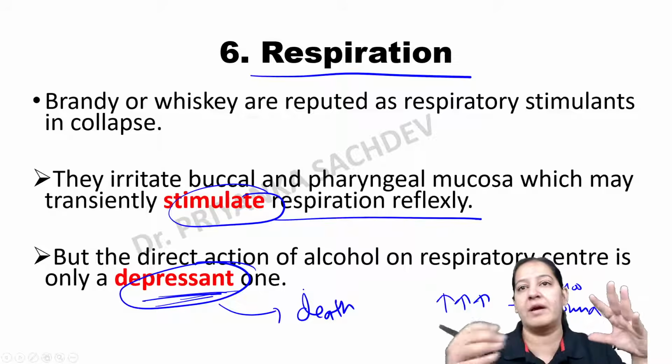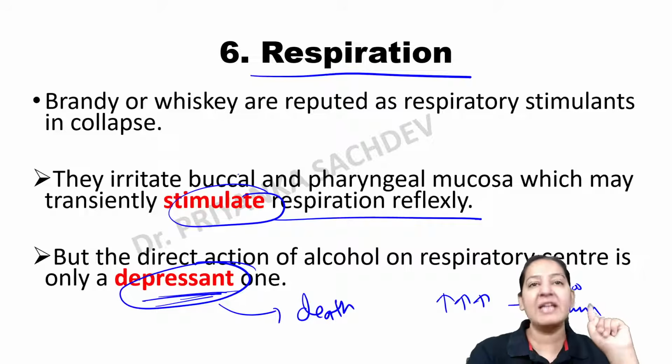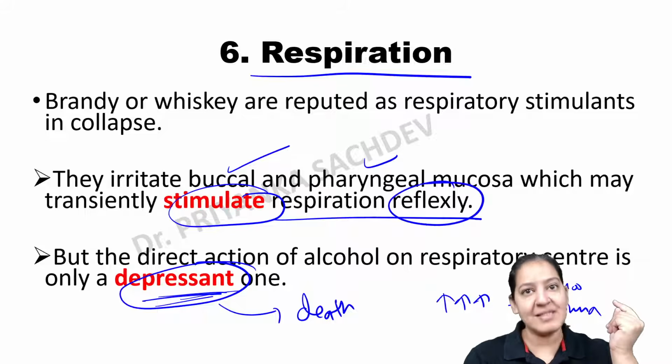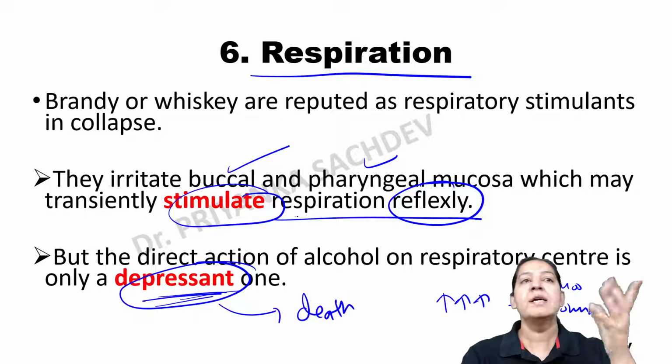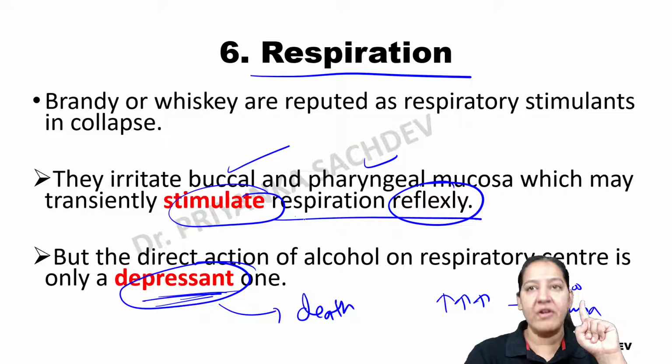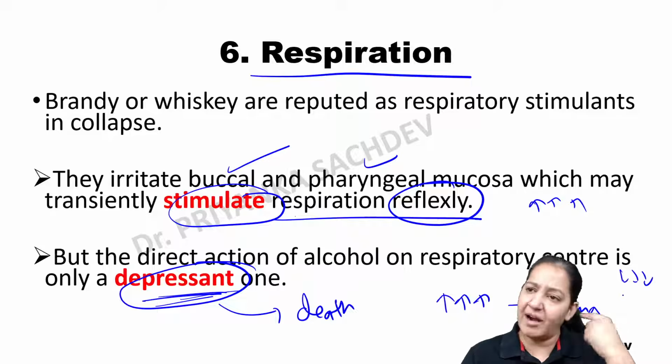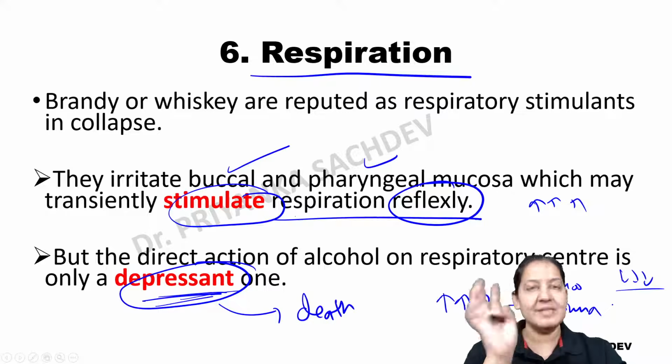The person cannot respire. Initially, because it irritates the pharyngeal and buccal mucosa, there is a reflex that stimulates the respiratory reflex. So when the person starts drinking alcohol, initially the respiratory rate increases, but later on it decreases, and ultimately it can cause death also. So that is the effect on respiration.